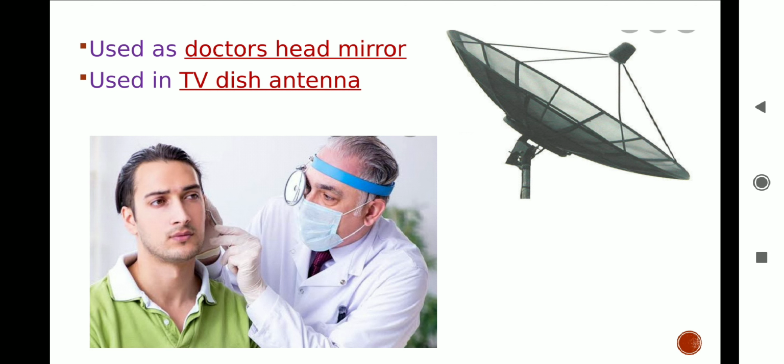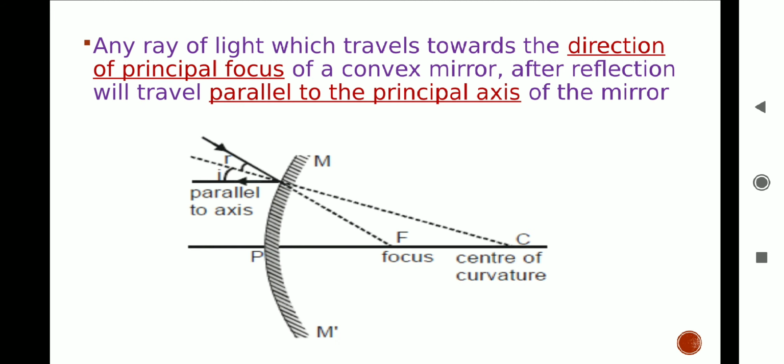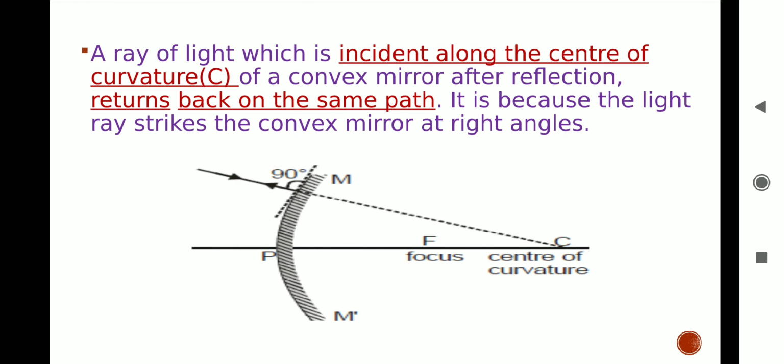Students, now let's study the rules for obtaining the images formed by a convex mirror. A ray of light which is parallel to the principal axis of a convex mirror appears to be coming from focus after reflection from the mirror. A ray of light going towards the focus of a convex mirror becomes parallel to the principal axis after reflection. A ray of light going towards the center of curvature of a convex mirror is reflected back along the same path.